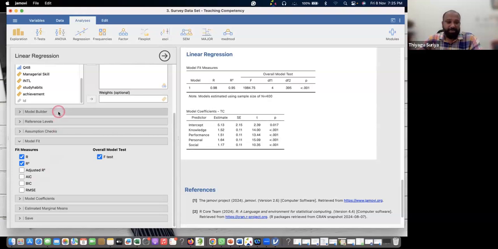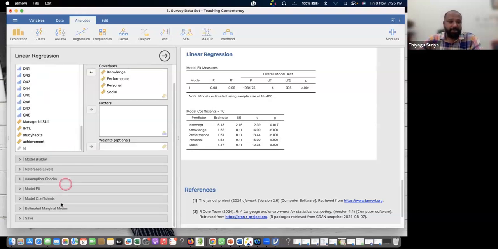Now, the next thing. Suppose you want to write an equation, because we need a linear regression equation as part of the output. We already got the finding that the model is fit, meaning there is a significant predictor of independent variables into the dependent variable. But we need to tell whether knowledge is a significant predictor, performance is a significant predictor, personal is a significant predictor, social is a significant predictor. For this, we need to check the t-test score.